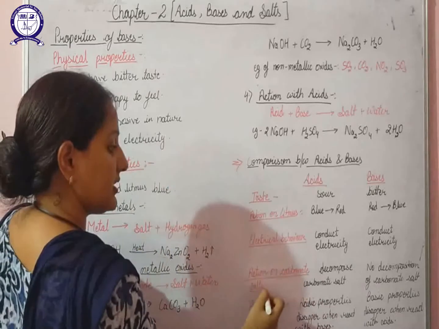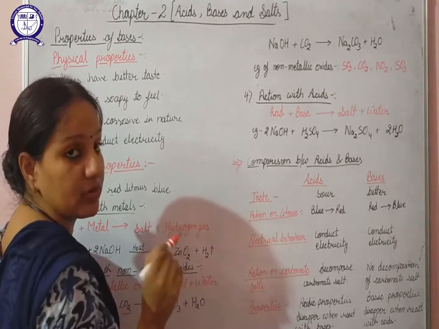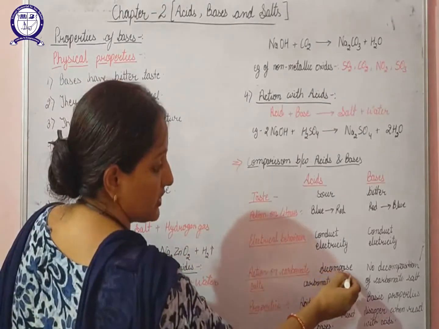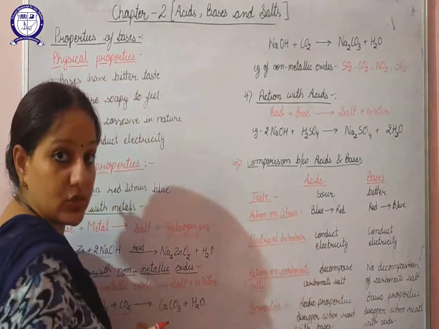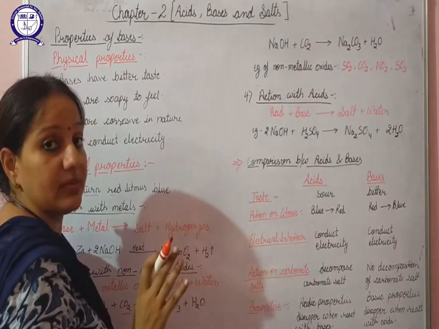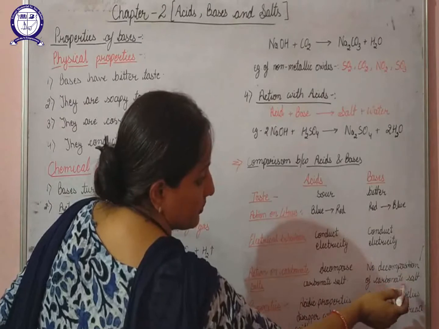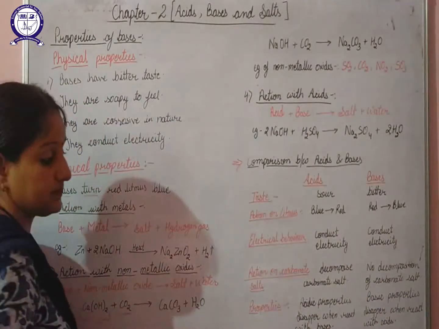Next is the action on carbonate salts. We have discussed the reaction of carbonates with acids. So we can say that acids will decompose carbonate salts, but bases will not be able to react with carbonates. The reason is that they will not be able to decompose the carbonate salts.